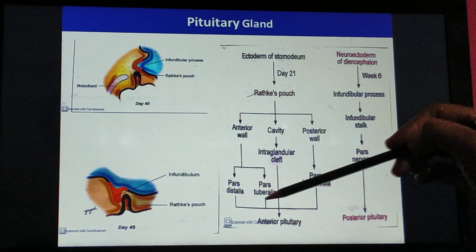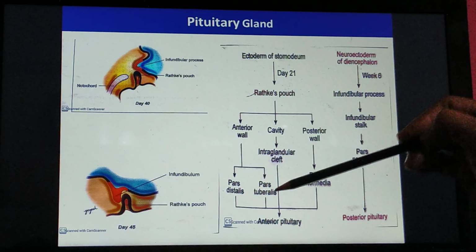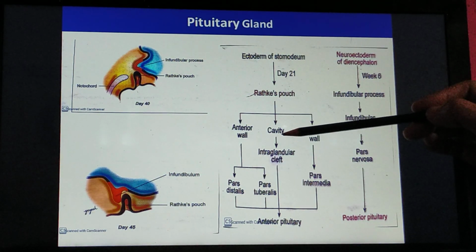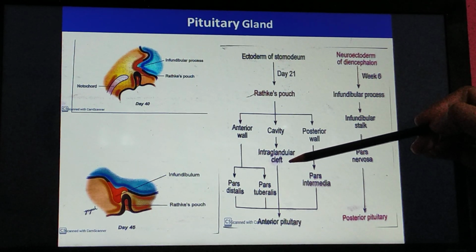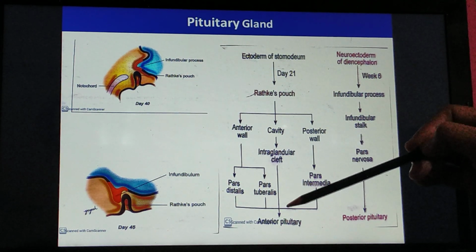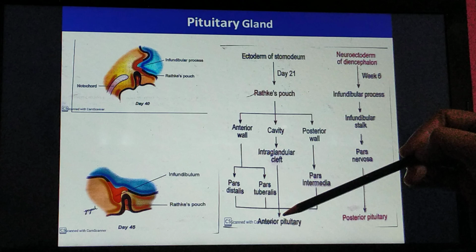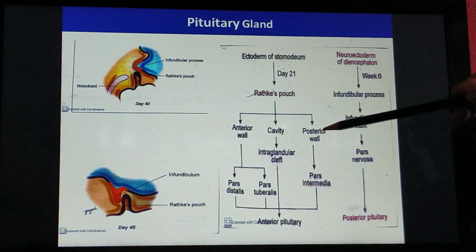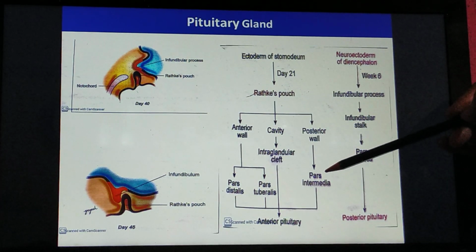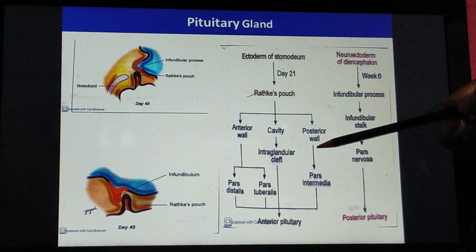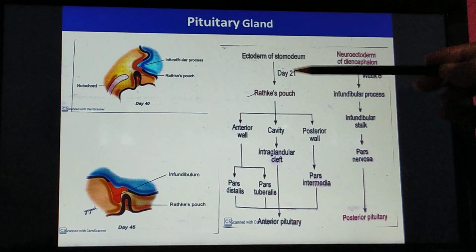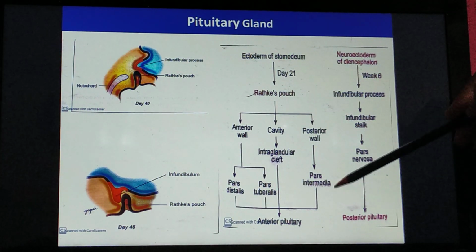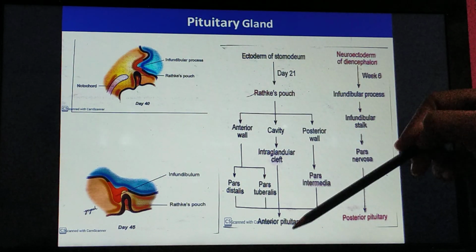It totally forms the anterior lobe or pars anterior. The cavity afterwards gets narrowed and forms the intraglandular cleft. This cleft afterwards becomes part of the anterior pituitary. The posterior wall gives rise mainly to the pars intermedia, which is the intermediate lobe, and that is how the Rathke's pouch forms the whole of the anterior lobe